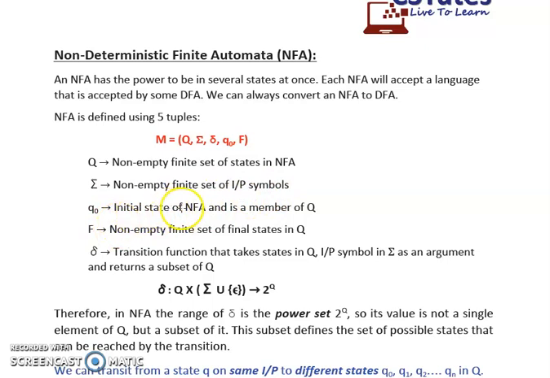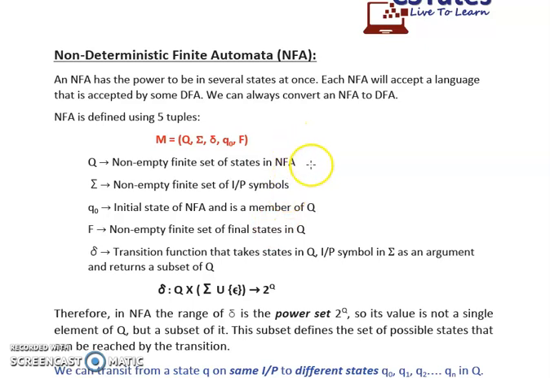Then q0 is the initial state of the NFA. Initial state means the state from where our NFA starts functioning, and it is a member of capital Q. That means initial state q0 belongs to the set capital Q, that is the set of all the states. Now the next is F. Capital F is a non-empty finite set of final states. It is a finite set of final states, which means there can be one or more final states in our NFA, but these states are finite.